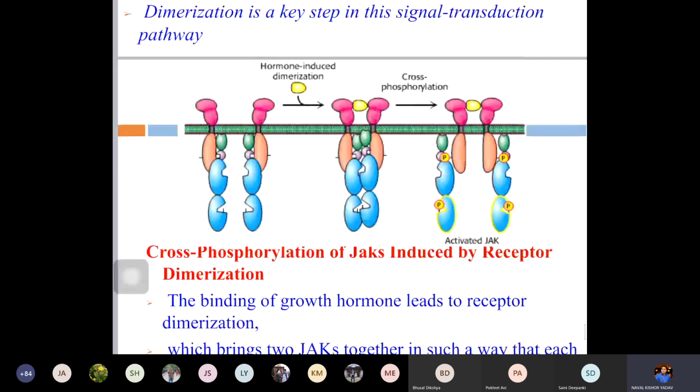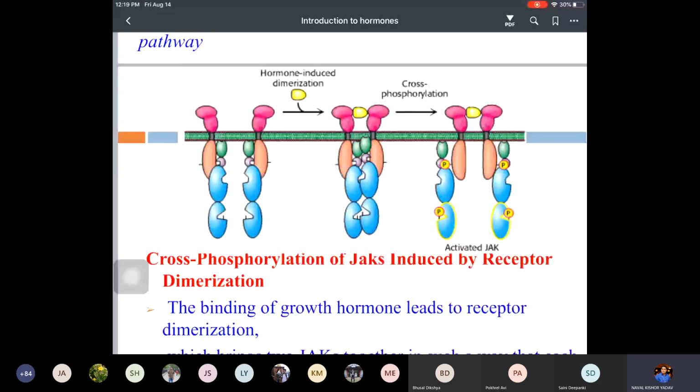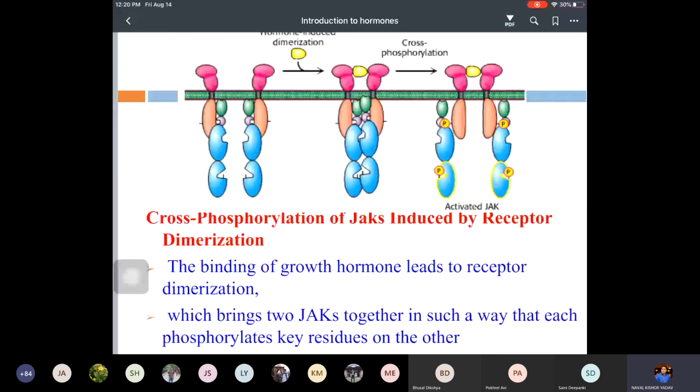This phosphorylated subunit is required for the physiological functions. There is a change in the proteins, a specific protein is formed by this process, and this causes the physiological functions. So in this way, the enzymes present in the intracellular domains are activated after binding of these hormones. So this is the end of the class.